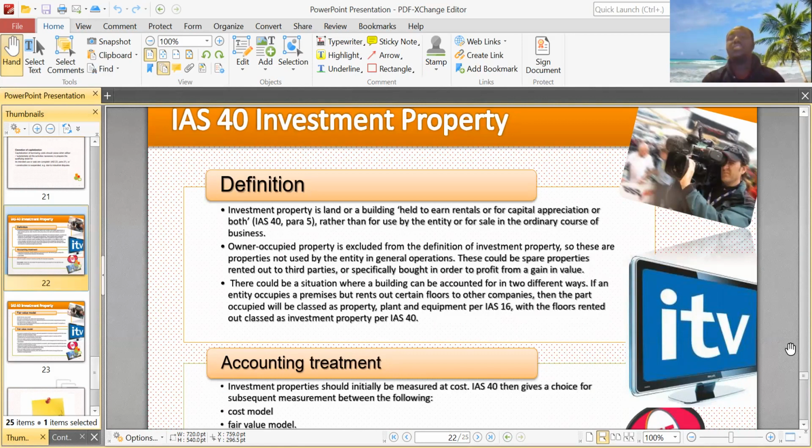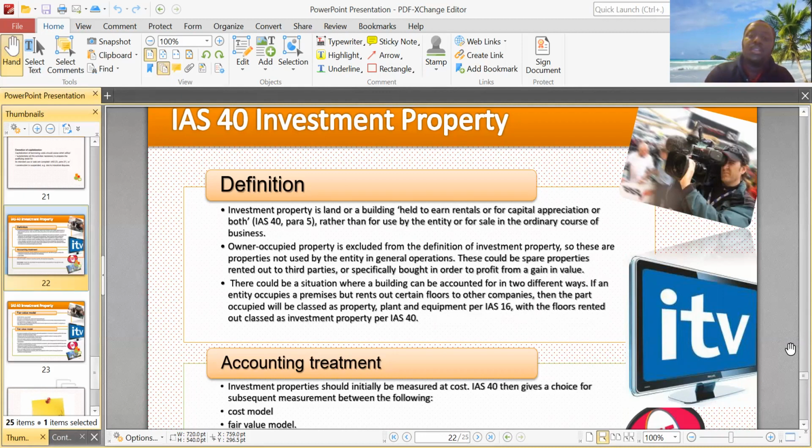So there's a situation where you take a huge building, and the owner of the building occupies some and rents some out. The parts that the owner occupies will be treated by IAS 16, property, plant, and equipment, which we've talked about in our previous video. If you haven't watched it, please do so.